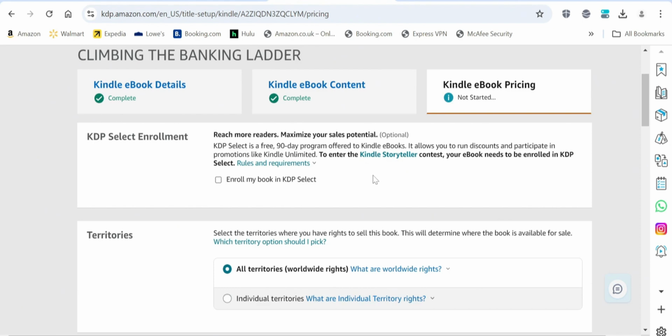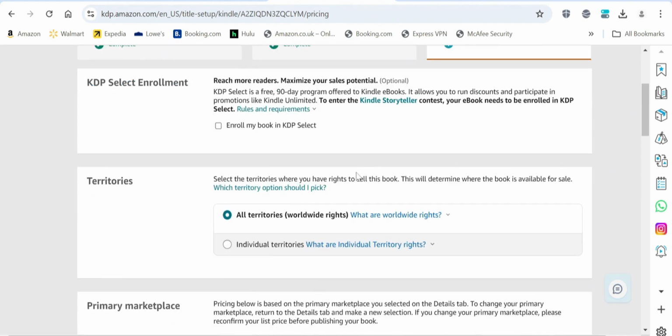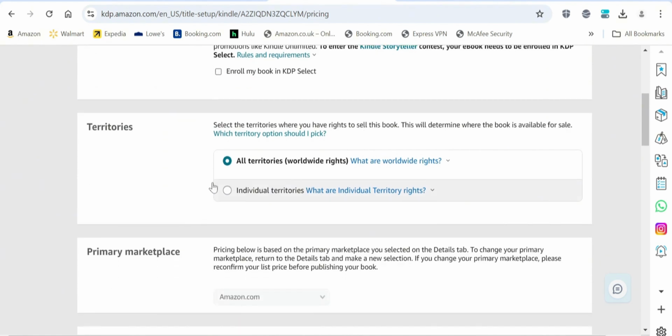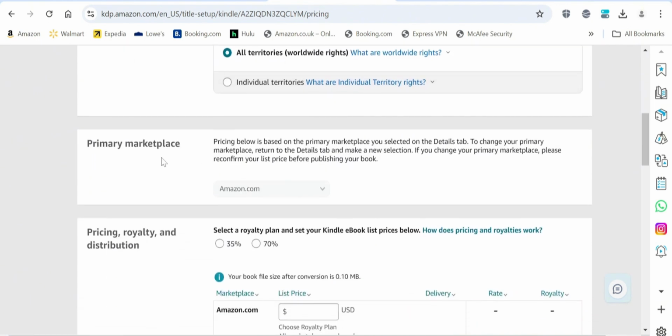All right. So if you decide to do the Amazon KDP Select, that means you're ready to not sell your book on other platforms. If you go ahead and do that, there are consequences. They could sue you, and that's not what you want to do. So if you know you want to sell your book on other platforms, just stick with the ordinary Amazon, and that's absolutely fine. For the Select, you check this box, but if you want to stick to the ordinary one, just uncheck it and move on to territories. It is advisable that you choose all territories so your book will be available in all regions. And for marketplace pricing, we've enrolled on Amazon.com, so leave it at that.